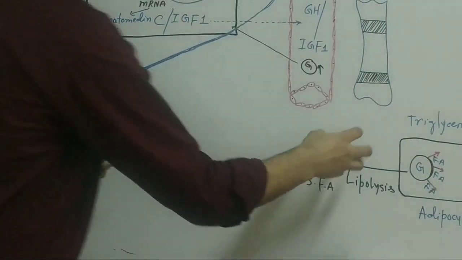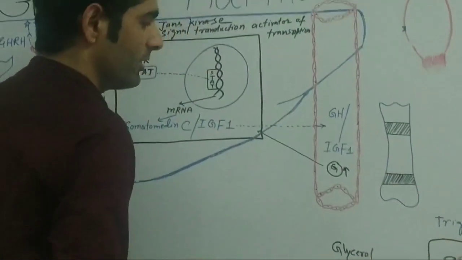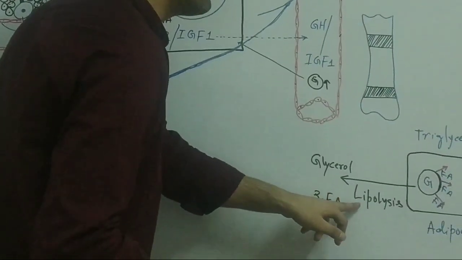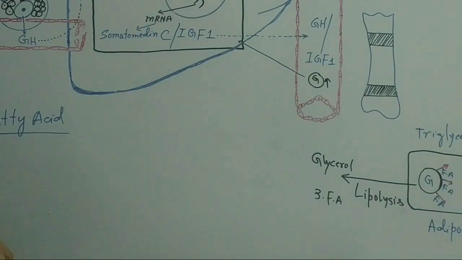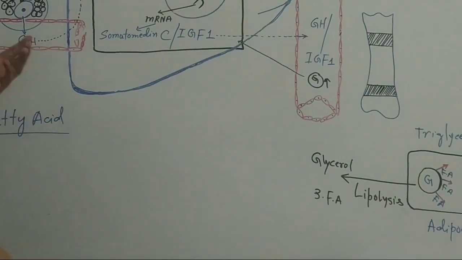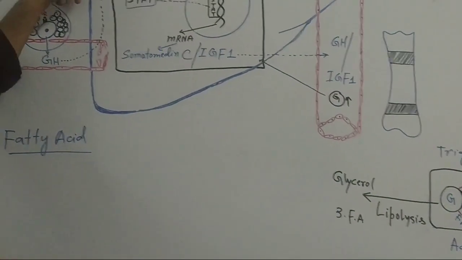Now there is an enzyme which is responsible for the lipolysis. But this enzyme gets activated due to the growth hormone.